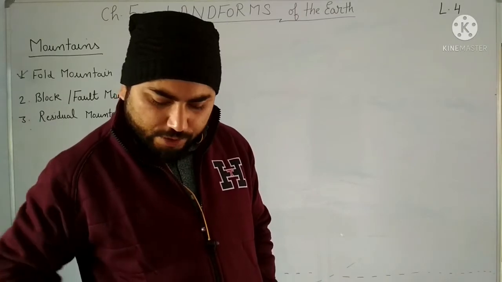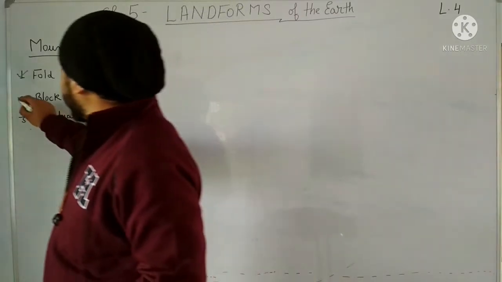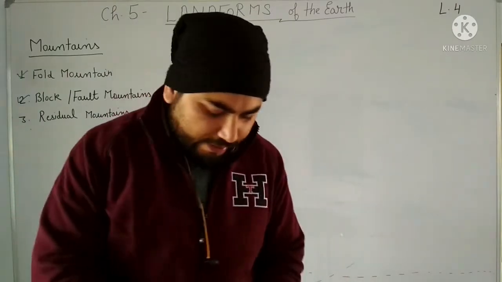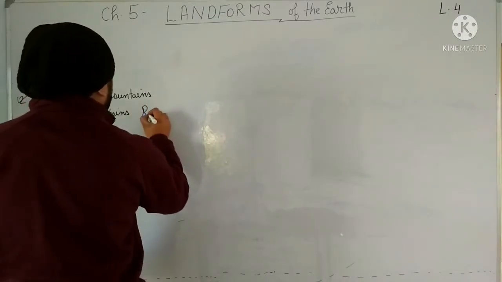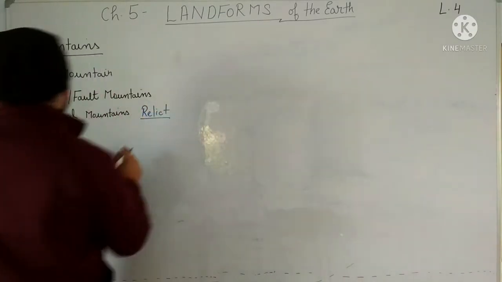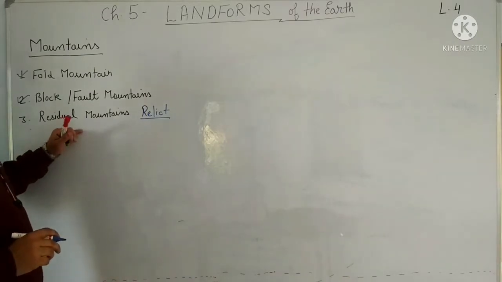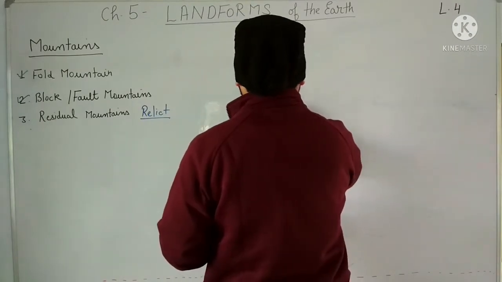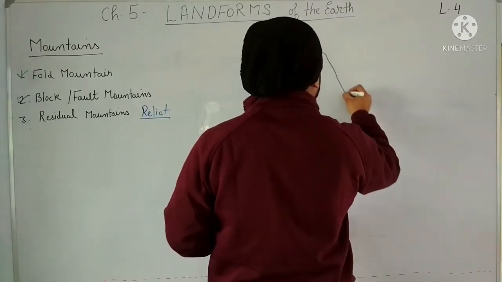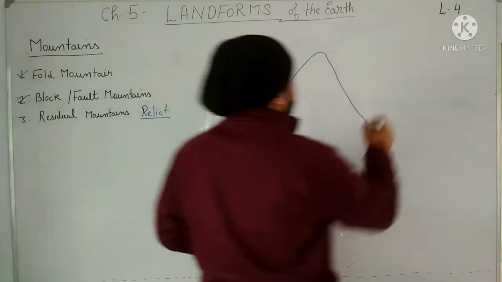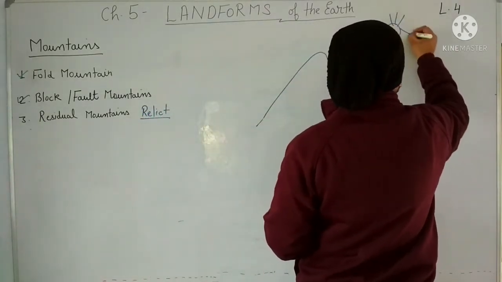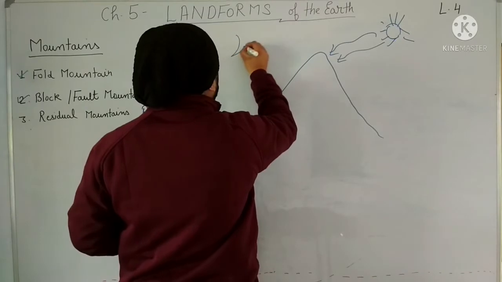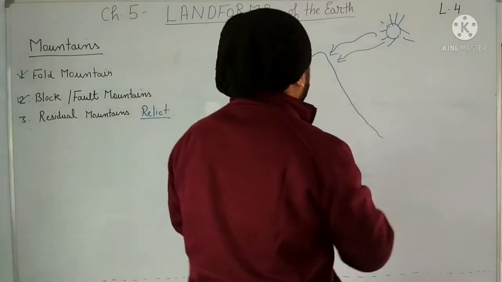Now let me tell you about the residual mountains. Residual mountains are also called relict mountains. As its name is telling us, these are the leftover parts of mountains. Any mountain, suppose this was a mountain earlier, clear? Now this mountain will undergo weathering, right? This mountain will undergo weathering also, clear?